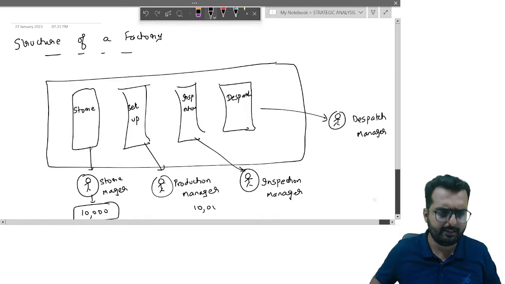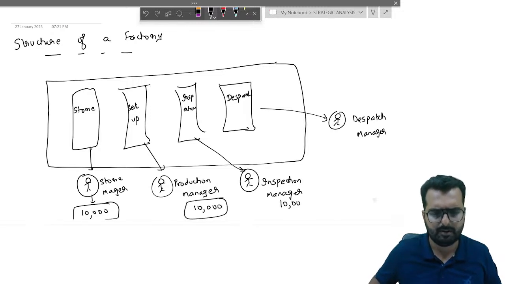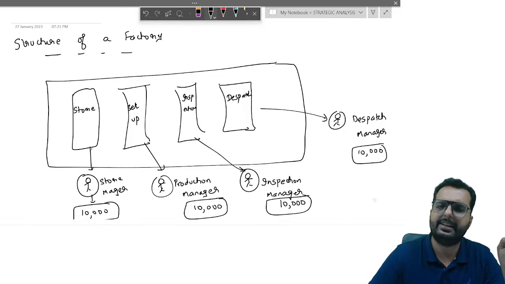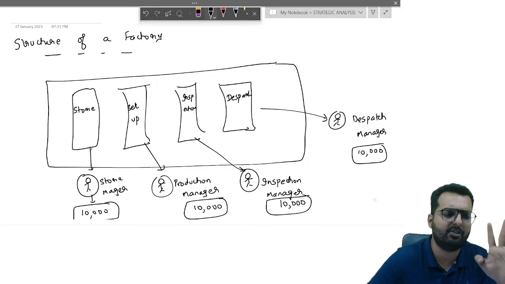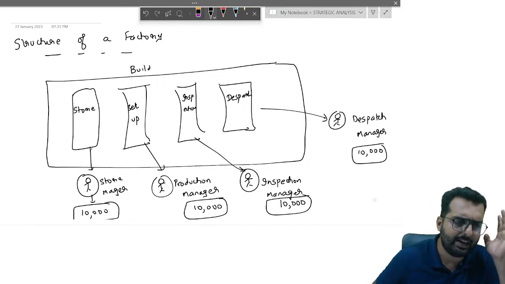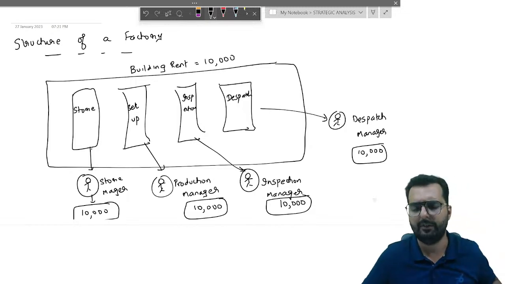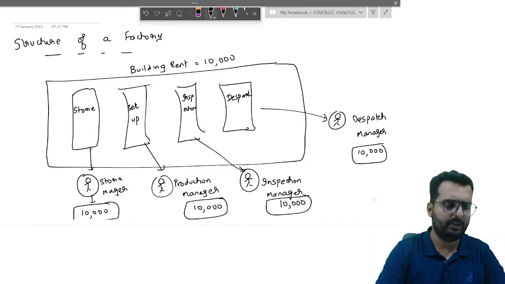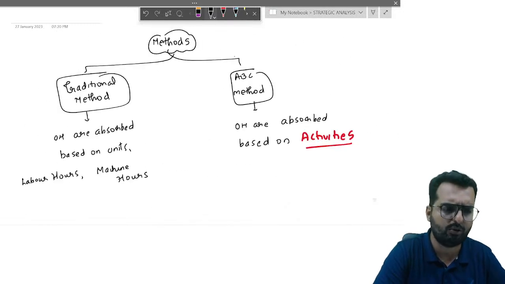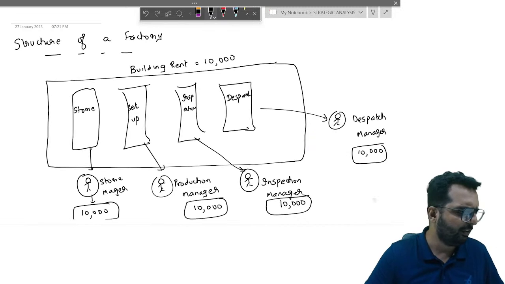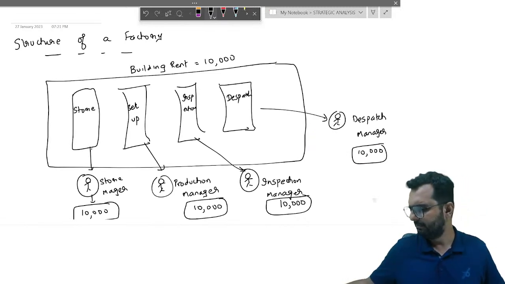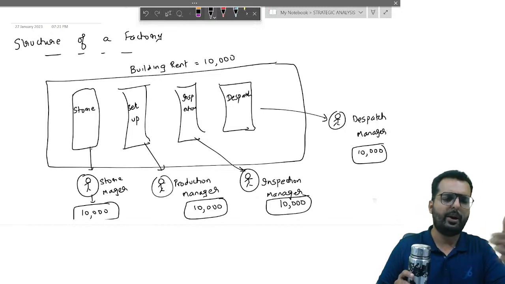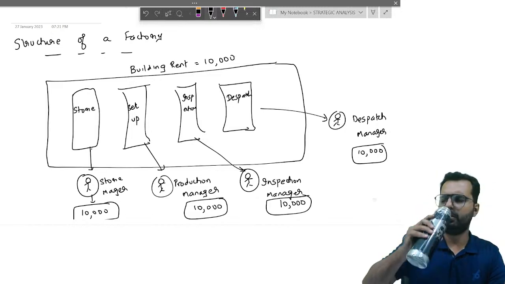Let us assume everybody's salary as of now is how much? 10,000 each. Okay, so 10, 10, 10, 10. If you add up these four, you get the total as how much? 40,000. Apart from that, for this building you will have to pay a rent. Let us assume you are paying a rent of also 10,000. So 10, 10, 10, 10, 10. Total, how much is the fixed overhead? 50,000. Is that exactly the same amount that we took over here also? Okay, can you draw this picture in your books? I'll give you a minute. Keep drawing along with me, okay? So that we save time.